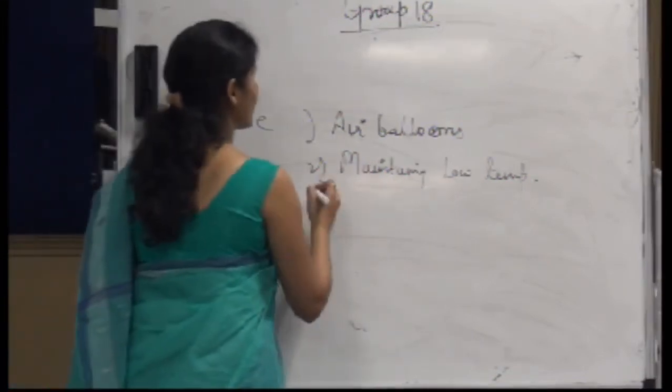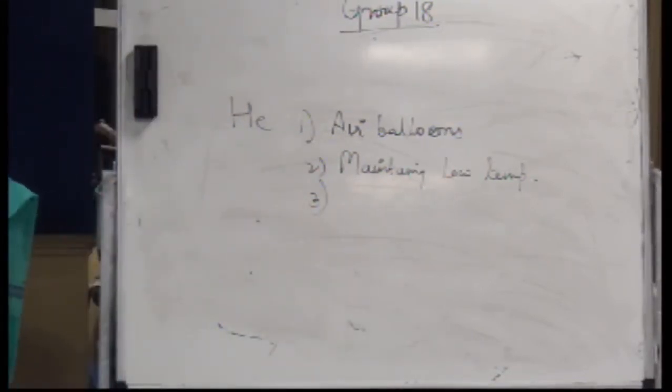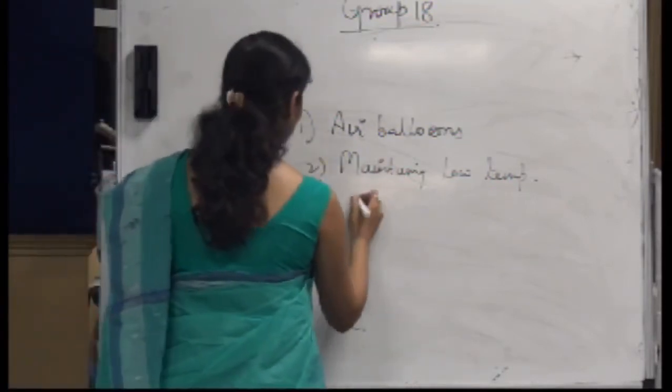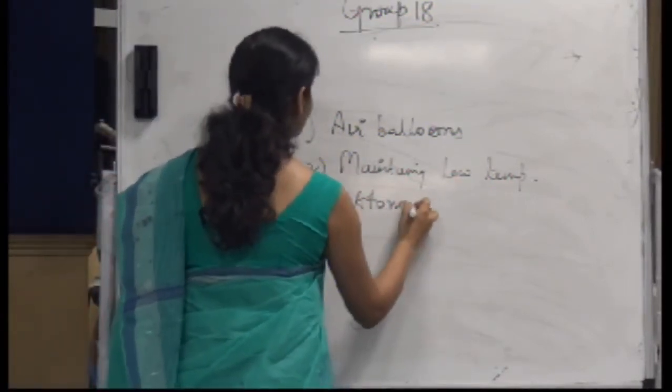Also, have you ever heard of the use of helium in nuclear reactors? What was the coolant used in the nuclear reactors? You have studied radioactivity. Nuclear reactor you have studied? They are used in atomic reactors to maintain low temperature.